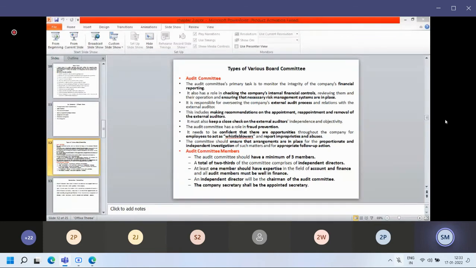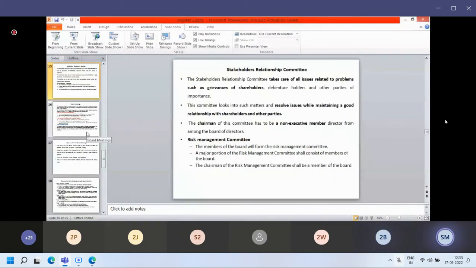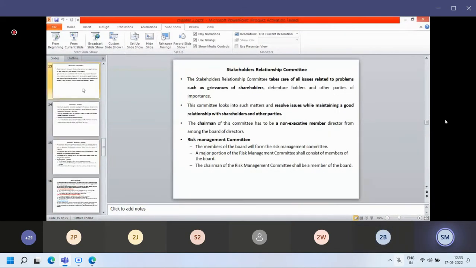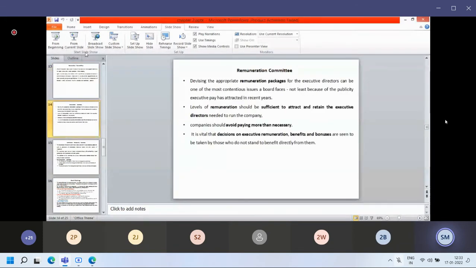So what is meant by remuneration committee? We'll discuss. We are still able to see only the audit committee slide. Now which slide? Remuneration. Okay, nomination, remuneration committee. Now it is visible, remuneration committee. Yes, sir. Yes. Okay.